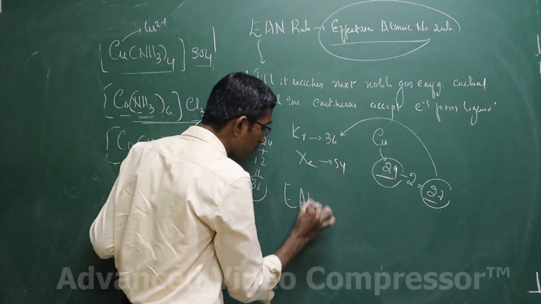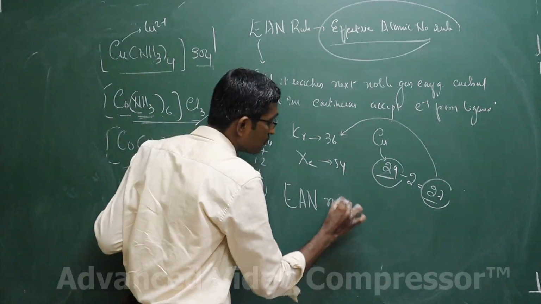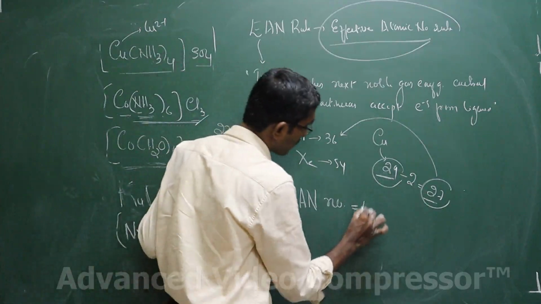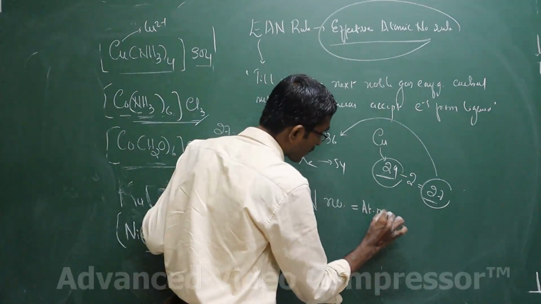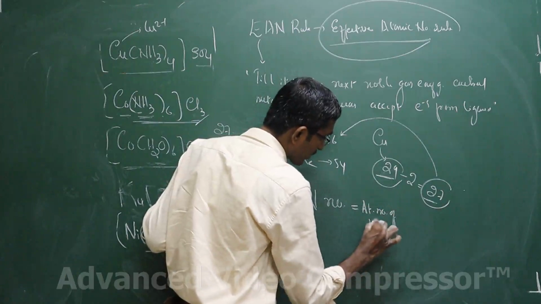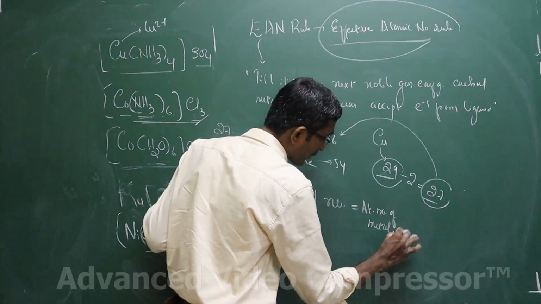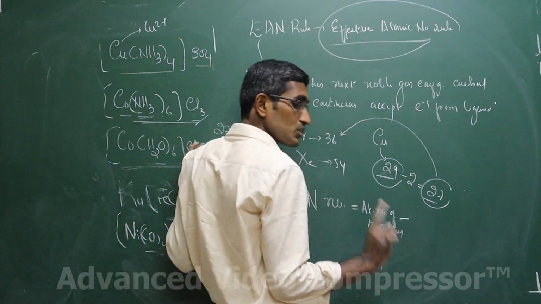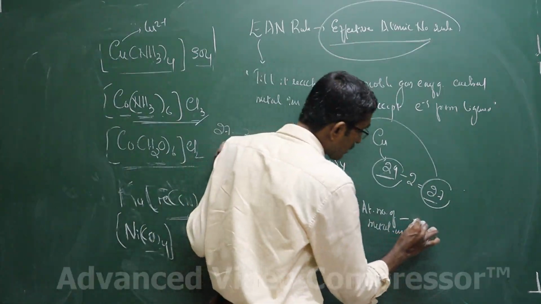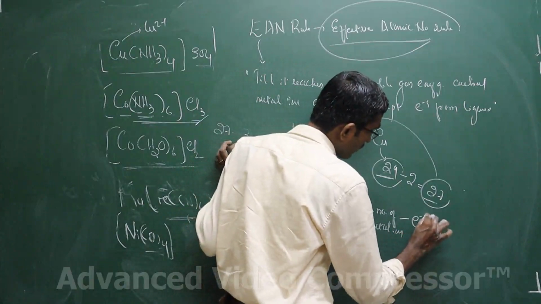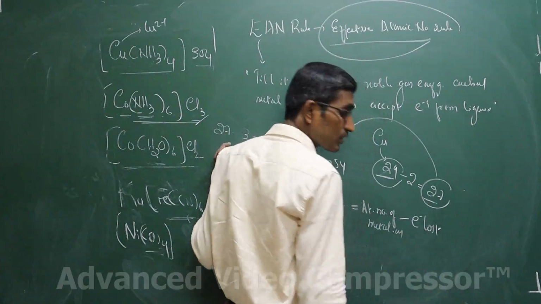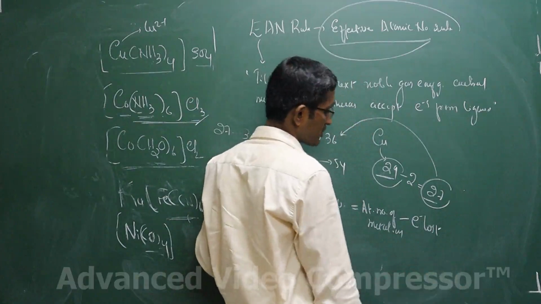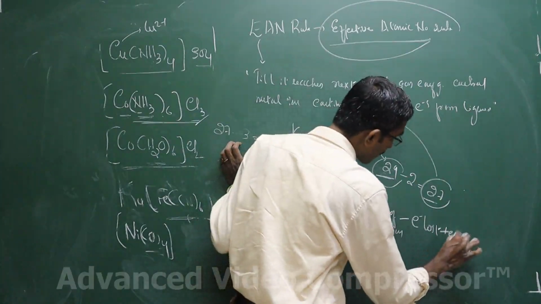Or they may ask you to find out the EAN number. The EAN number is the atomic number of the central metal ion minus the charge of the metal ion, or electrons lost during the complexation, plus electrons gained.